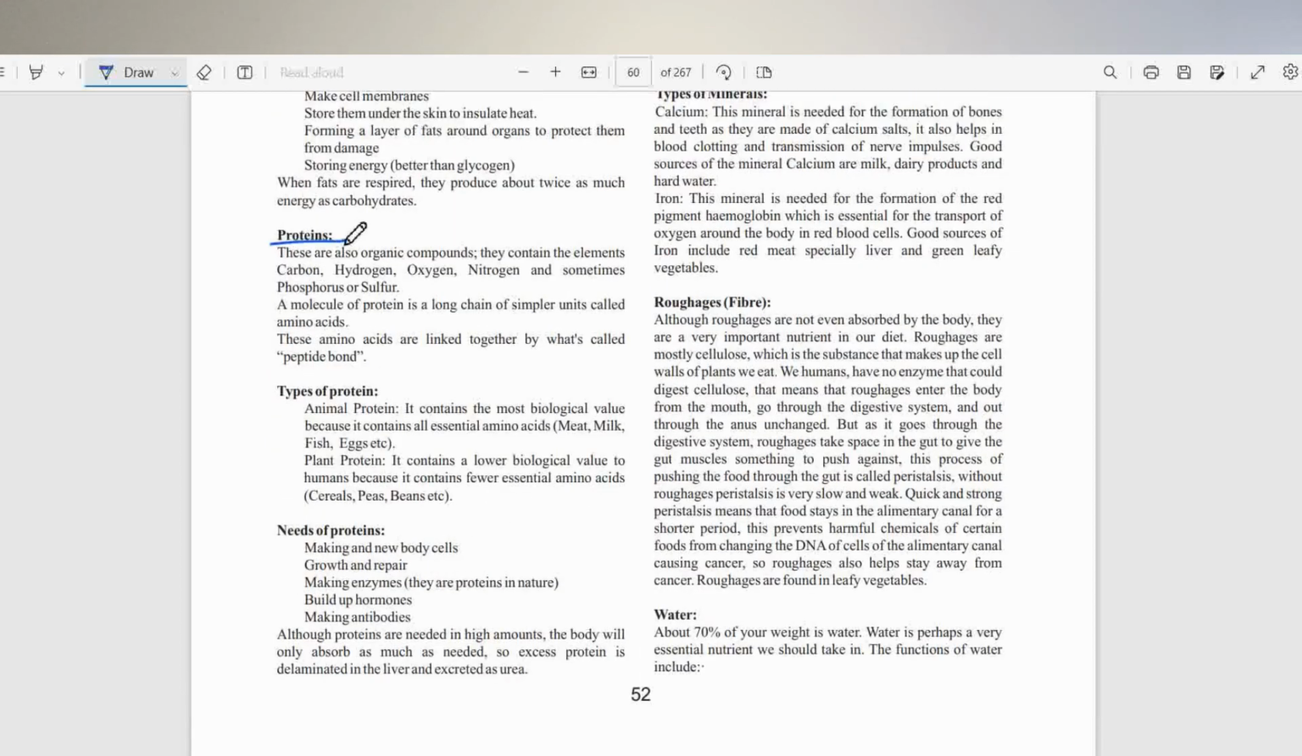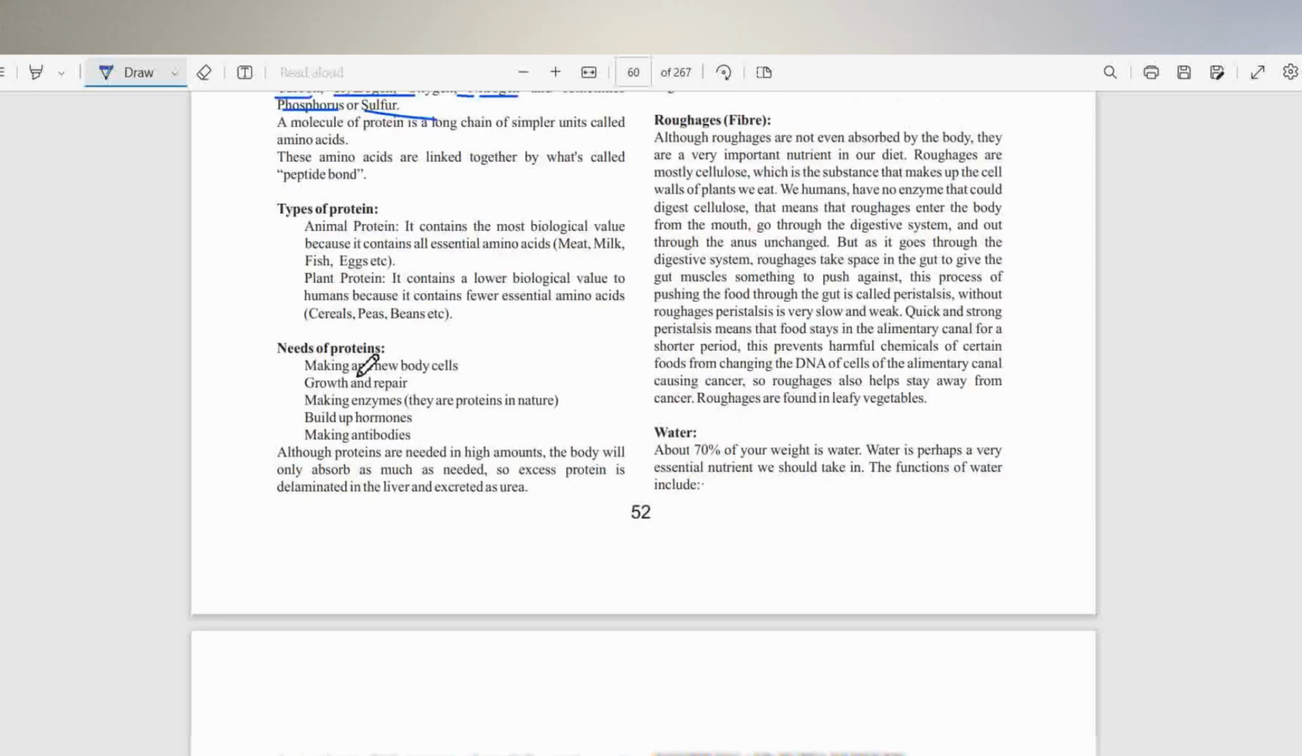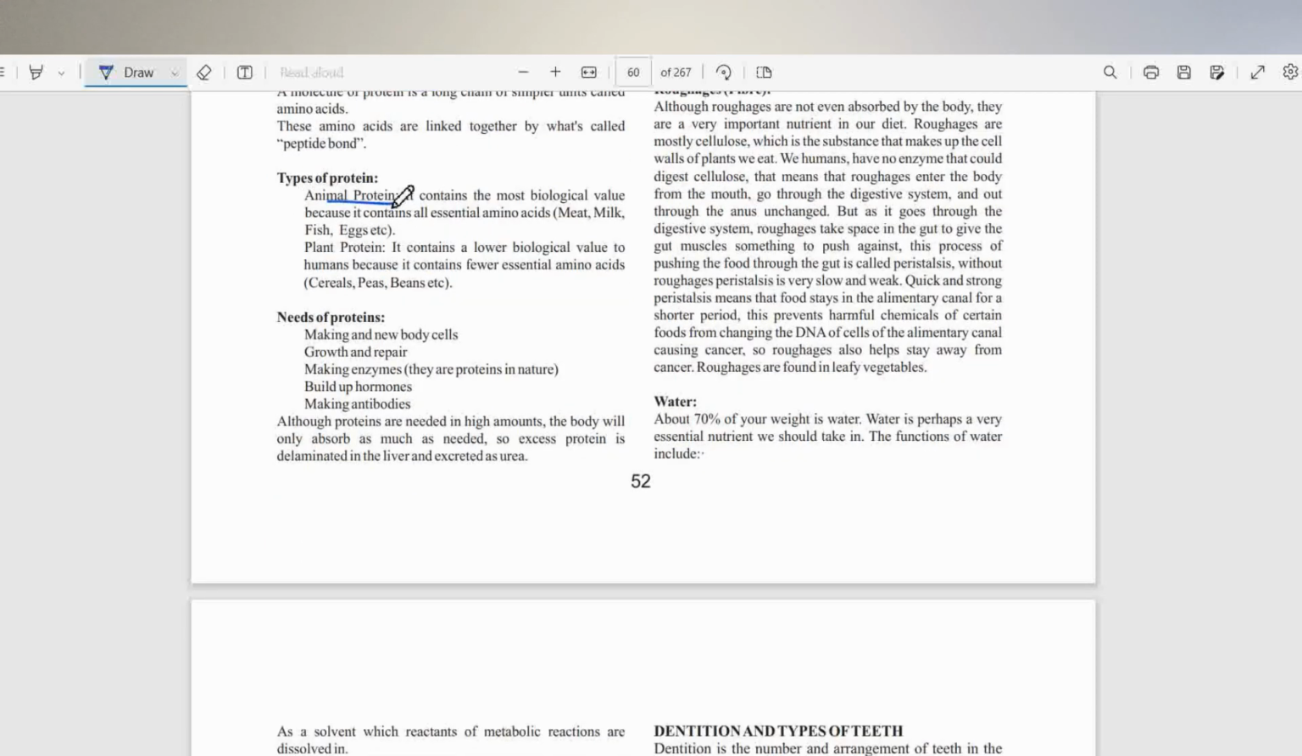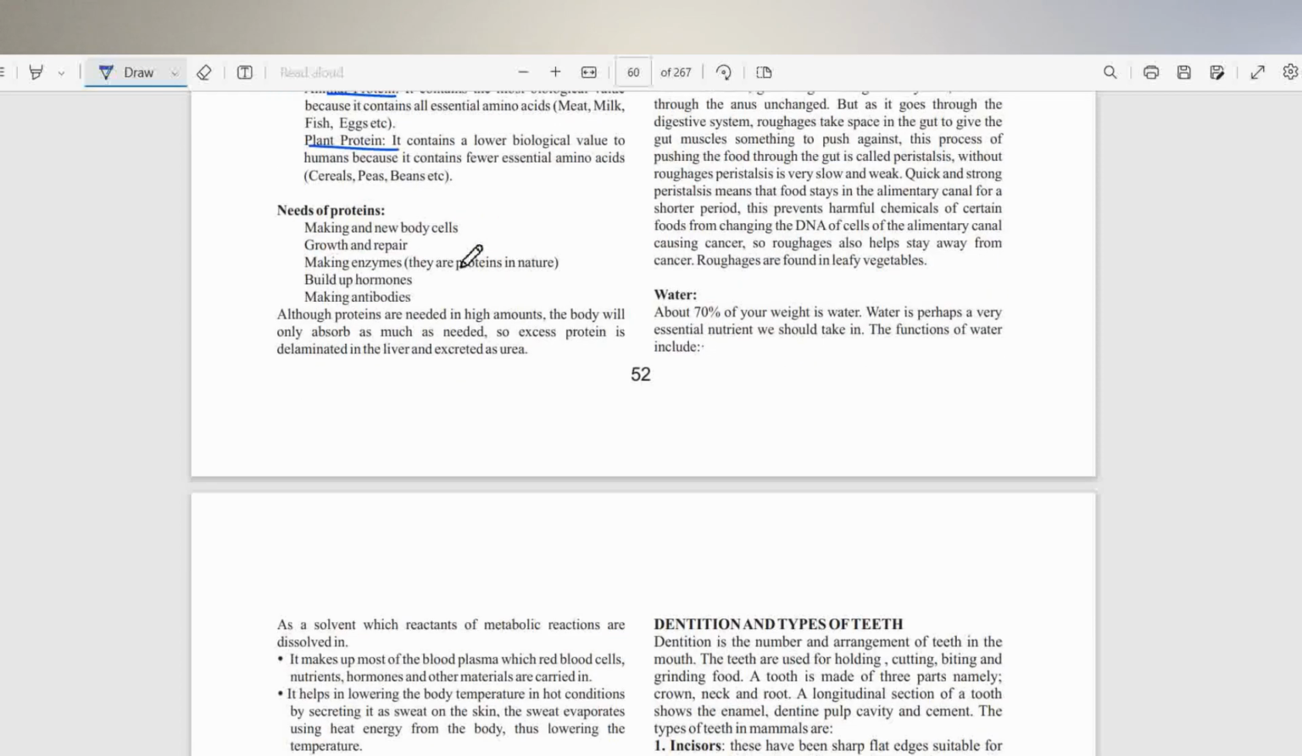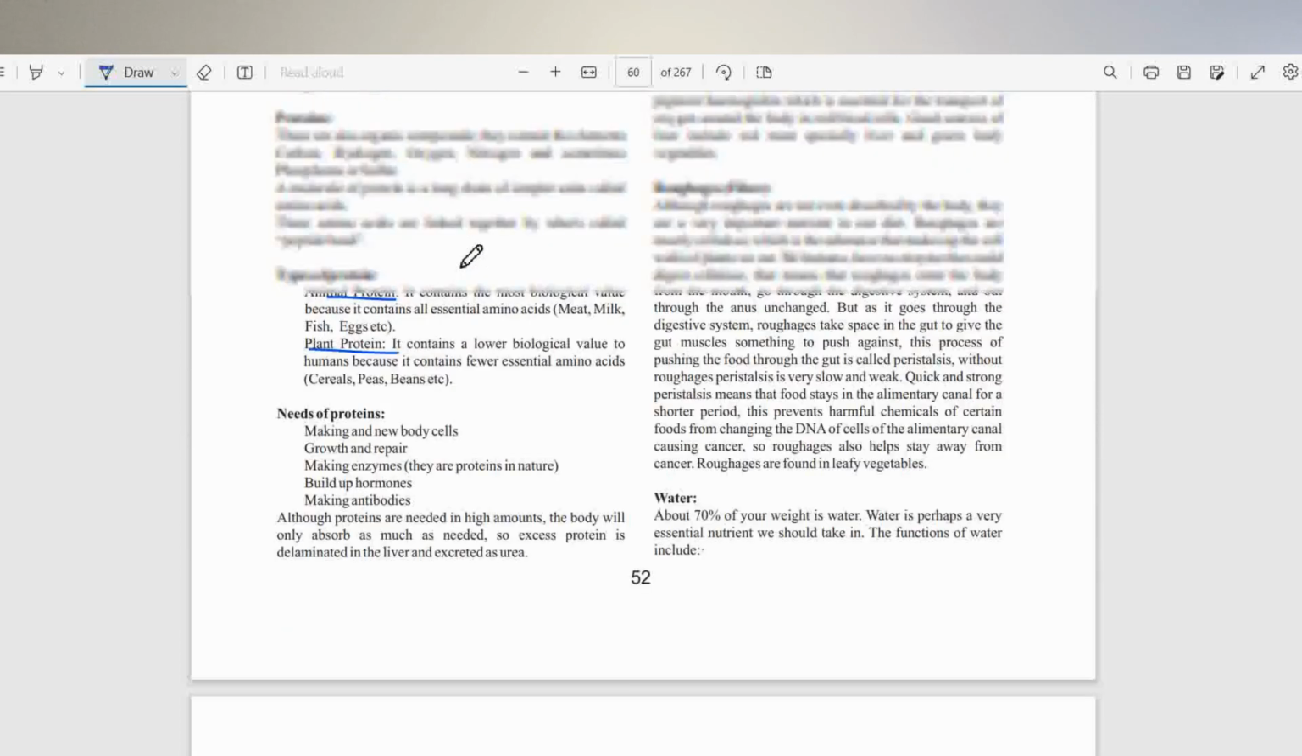Then we go on to talk about proteins. They also contain carbon, hydrogen, oxygen. In addition, they have nitrogen and sometimes phosphorus or sulfur. So we have animal protein, and then we have plant proteins. So that depends on the source of the protein.